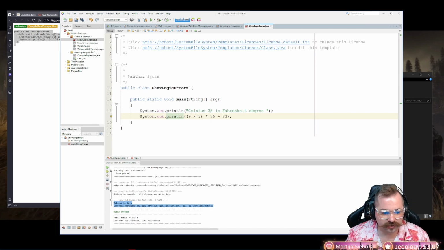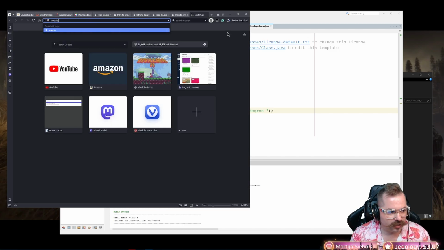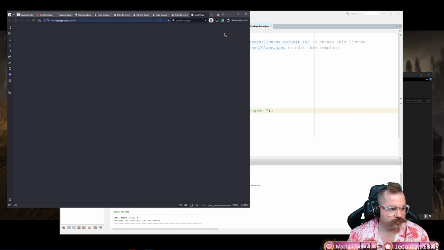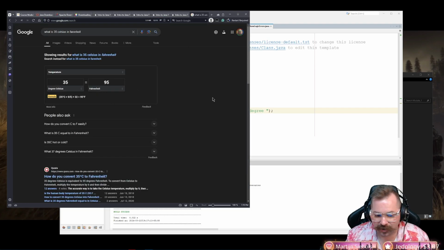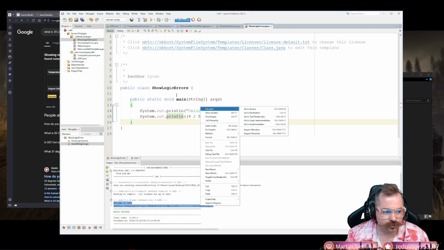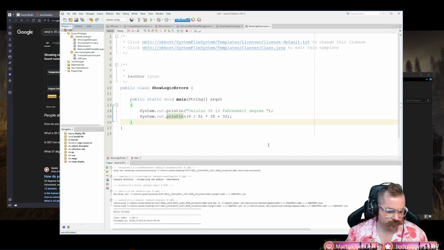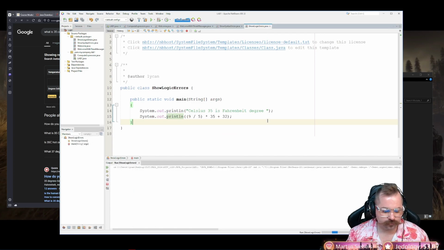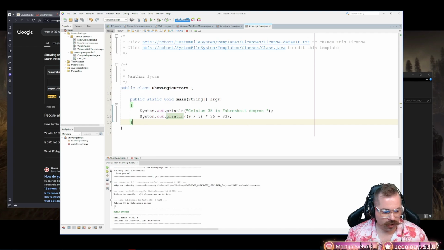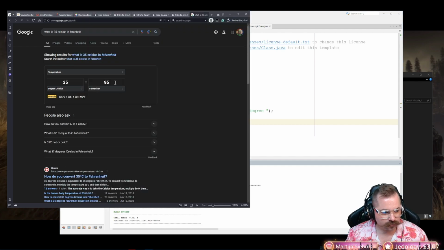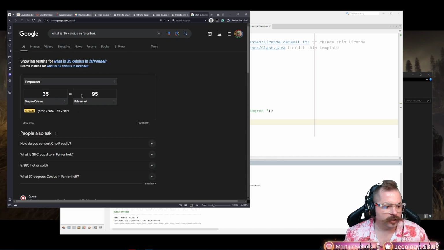Why? Because we're trying to say what 35 Celsius is in Fahrenheit. So let's find out. What is 35 Celsius in Fahrenheit? 35 Celsius is 95 degrees Fahrenheit. So we're going to right click on lab 1, clean and build. And then right click and run. Okay. Our output is Celsius 35 is Fahrenheit degrees 67. Well, that's not correct. We know it's not correct because Google told us so, right? So that is a logical error.